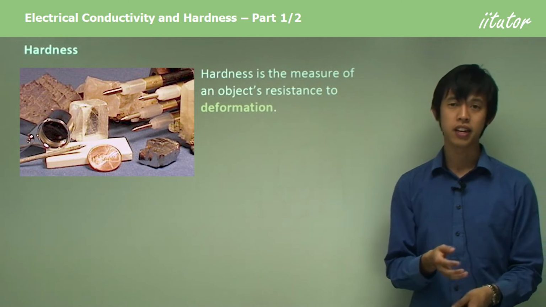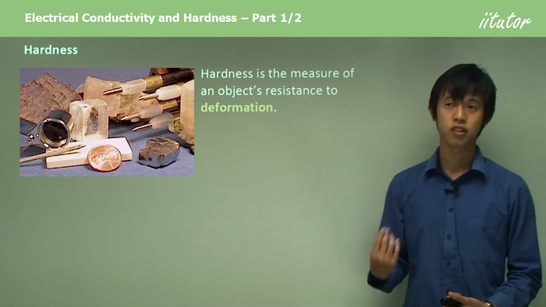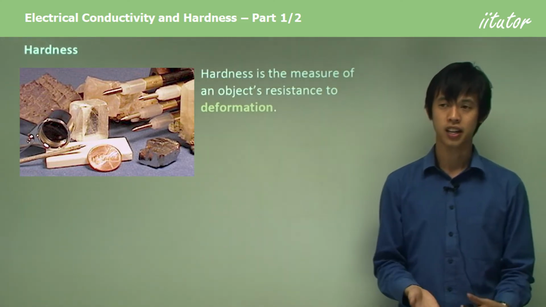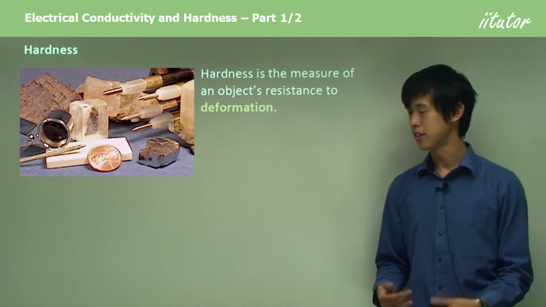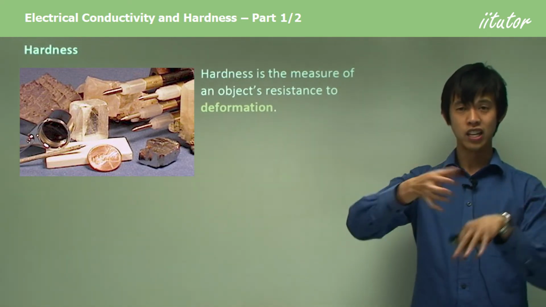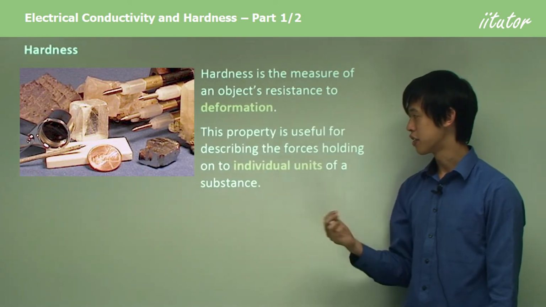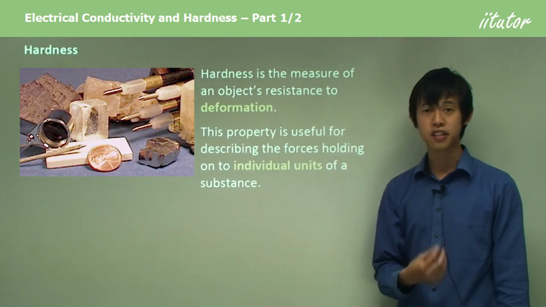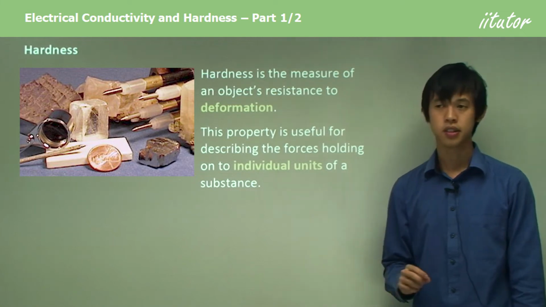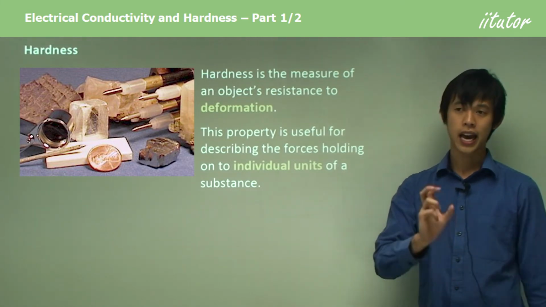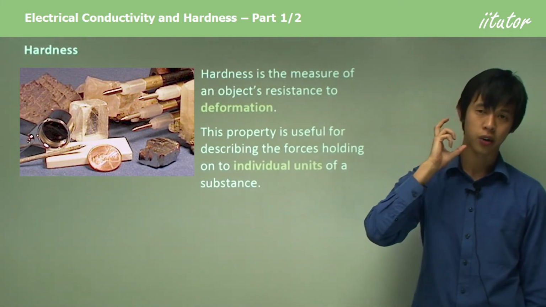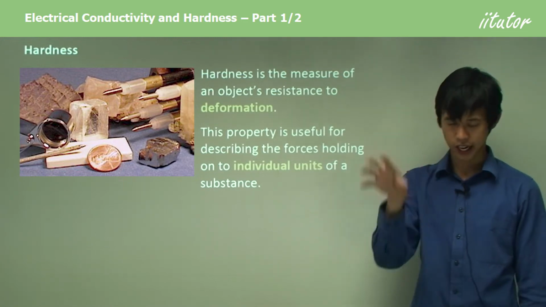So steel will bend eventually if I apply enough force, but crystals will just shatter. So they're much harder, but also more brittle. So that's what I mean by deformation. I can change the shape and have it stay that way. Now, this property is useful for describing the forces holding onto individual units of a substance. So it's useful for describing how strong is the force holding each unit within the entire structure.